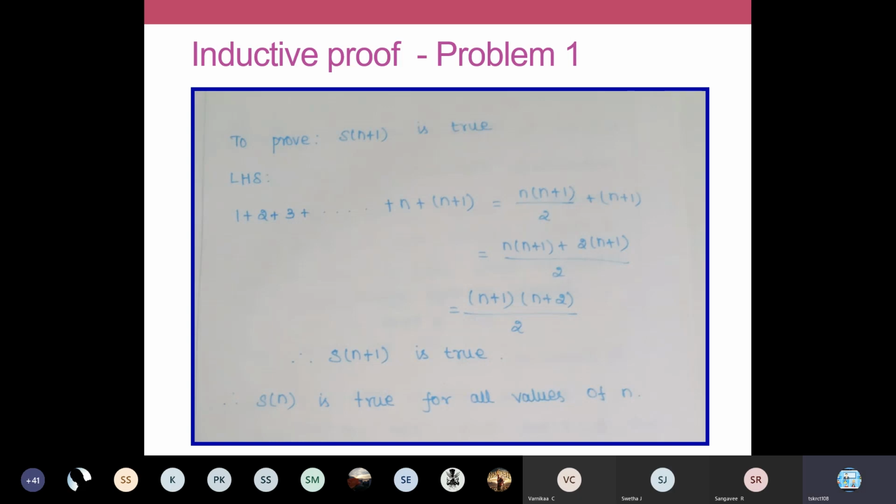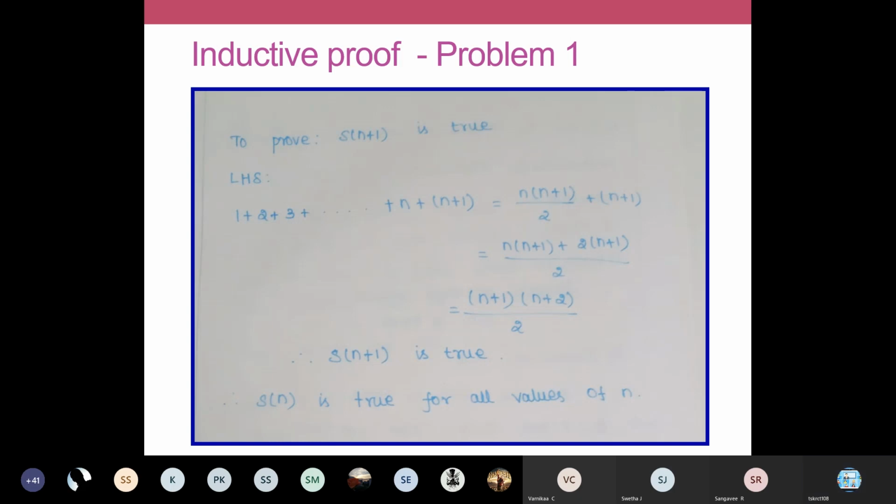Then you apply all your mathematical derivation steps. You apply the LCM, you do multiplication, addition, everything. Finally, we get a statement like this. This 2 goes there. I think you can understand this mathematics. This 2 has been written here, 2 into n plus 1. So you have 2 n plus 1 terms here. You take it as a common term. Then you will get n plus 1 as a term and n plus 2 as another term, divided by 2.